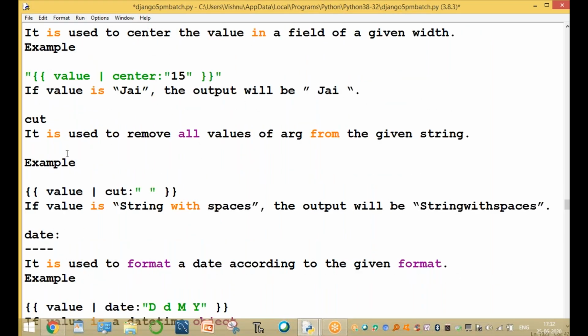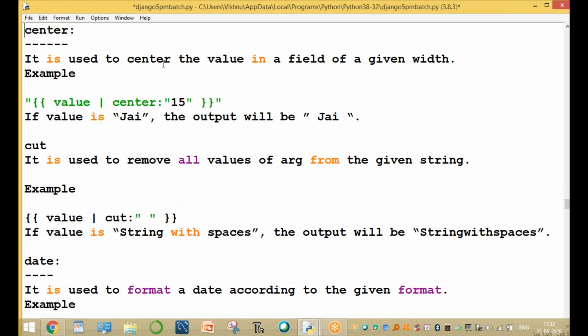The next one is center. It is used to center the value in a field of a given width. For example, center of 15: the total width is 15. If the value is hello, which is 5 characters, the output will have 5 spaces on the left side and 5 spaces on the right side.